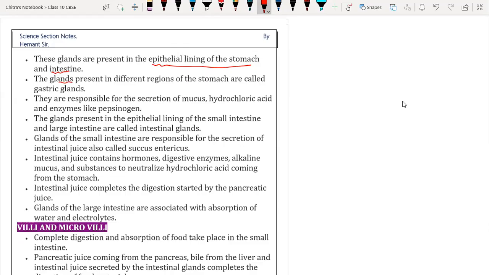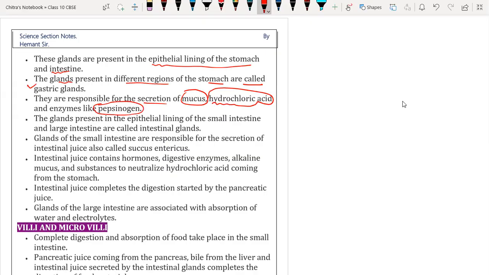The glands present in different regions of the stomach are called gastric glands. We have already discussed them. They are responsible for the secretion of mucus, hydrochloric acid, and an enzyme called pepsinogen.